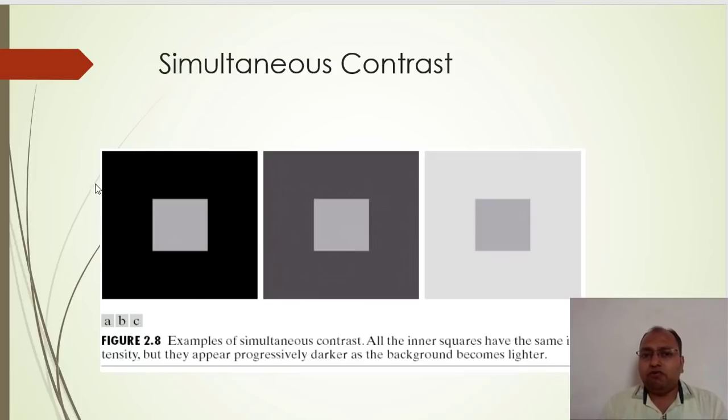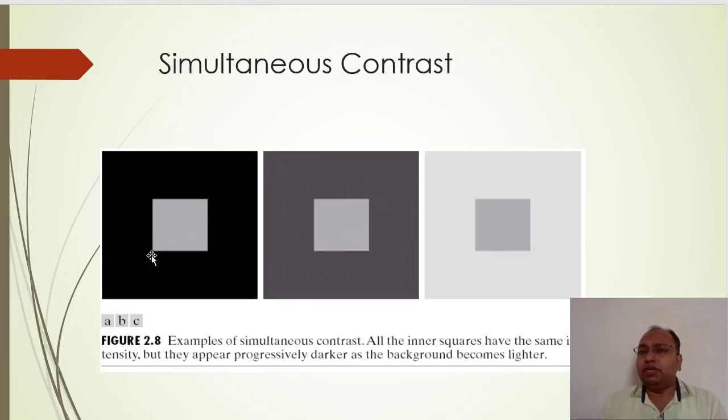Let us say the black background we have changed to some gray level which is lighter than the black. In that case we feel that the box is becoming quite darker whenever we change the dark background to the lighter background. And in the third case also we have changed the outer box brightness intensity from darker to brighter, and because of that we feel that it is becoming more dark. So remember, we have changed the background, we haven't changed the foreground.